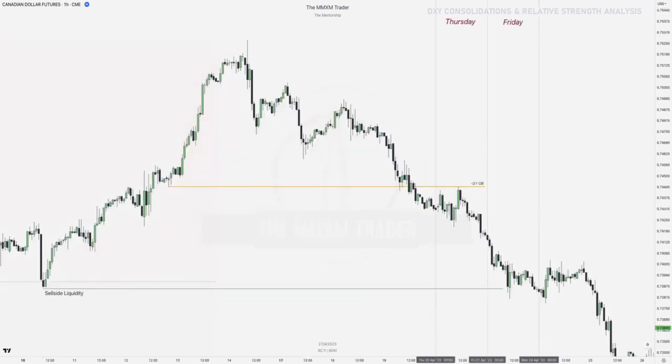Zooming in on that 1 hour chart, right, that intraday chart, and we know after Wednesday that inside range is still holding on the DXY. We can expect Thursday and Friday to be good movers for those exotic crosses. So we see that Canadian dollar futures chart over here. We are in bearish order flow. We have sell side liquidity down here in discount, our draw on liquidity, and we're going to be focusing on Thursday and Friday for this one. So we know Canadian dollar futures is bearish.